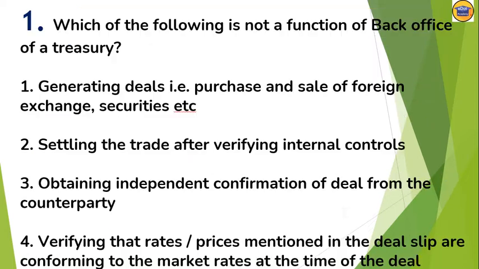So as per the given question, all other options, that is settling the trade after verifying internal control, obtaining independent confirmation of the deal from the counterparty, and verifying that rates, prices mentioned in the deal slips are conforming to the market rates at the time of the deal, these three options are the functions of the back office. So which is not the function? Option 1 is correct here.